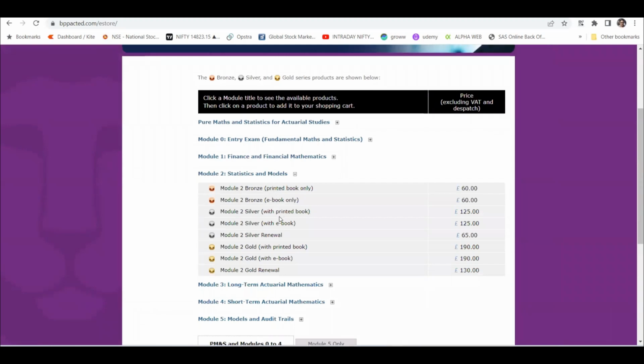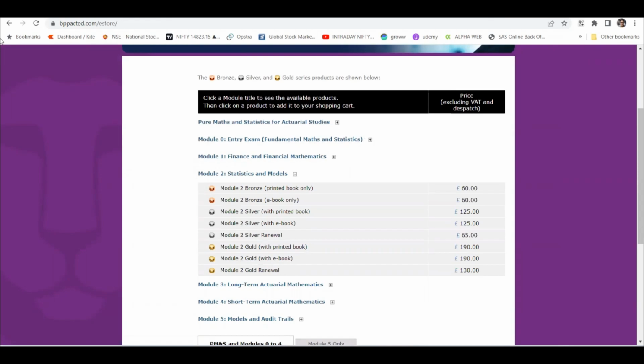You can go and purchase this printed book, ebook, right? I would have preferred ebook and then I could have printed it. So you can take a printed book, right? So this is the statistics and models and long-term actuarial mathematics. That's how they are calling it right now, right? Entrance exam, fundamental maths and statistics. You can also purchase this. This might also help you in the asset portion.